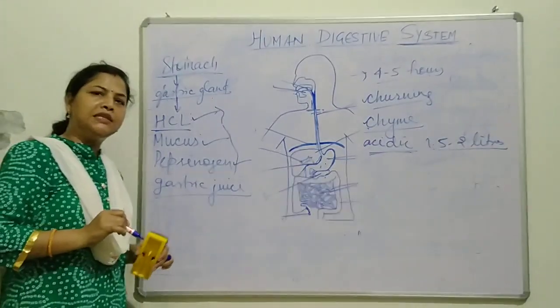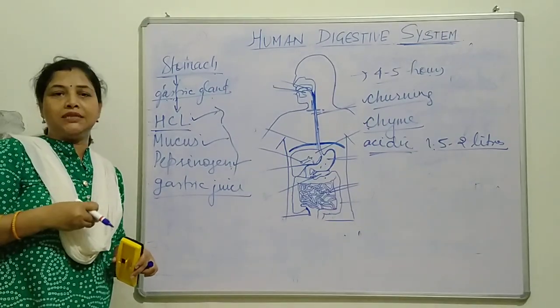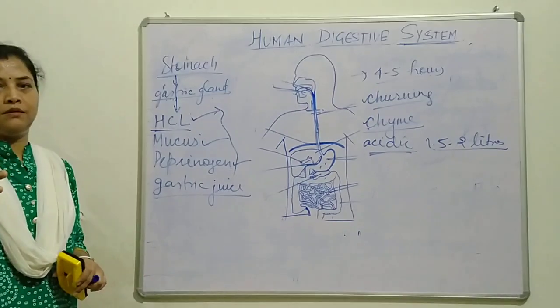Why is the acidic medium needed? When food comes from our mouth, it is basic, because the medium of our mouth is basic.